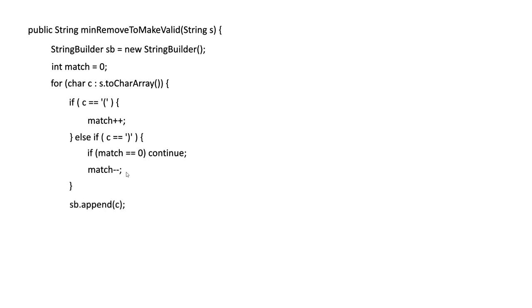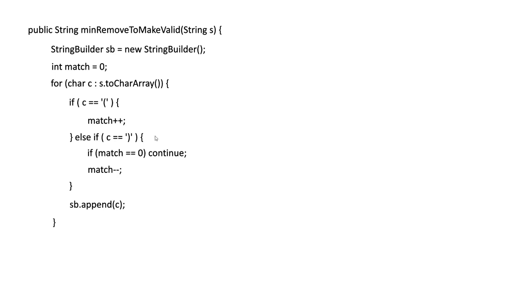So at the end, we're going to append the character. So if the first character is an L, it's not an open paren, it's not a closed paren, so we're just going to append L. Then if we had an open paren, we're going to say, oh, there's a match, and then we'll append it too. And then say that we have a closed paren. Well, match is not 0, it's 1, so match minus minus, and then we'll append that as well. So the only time it's not going to add a character to the string builder is when we don't find an open paren.